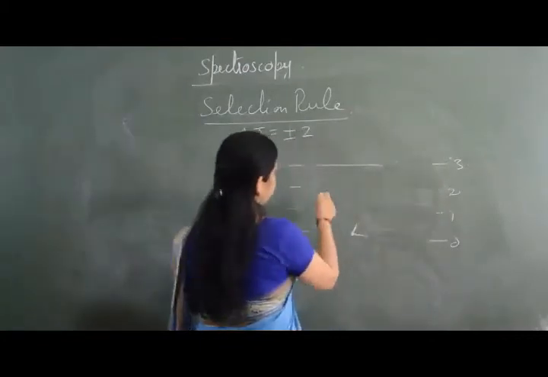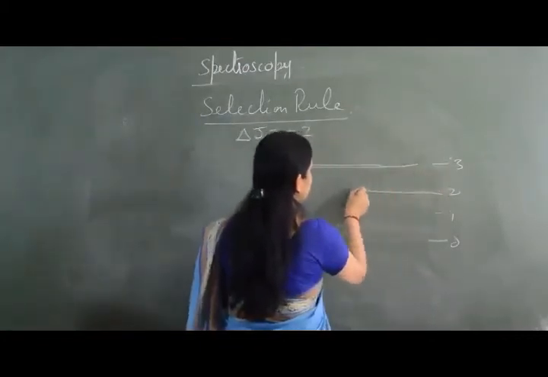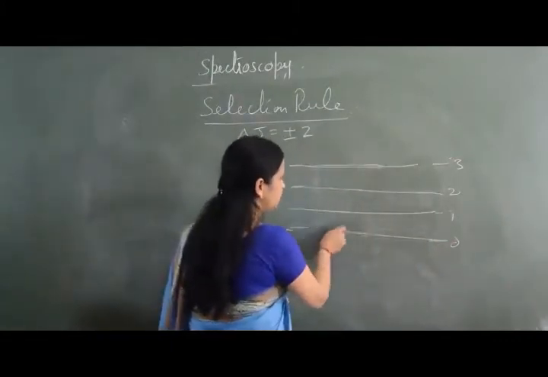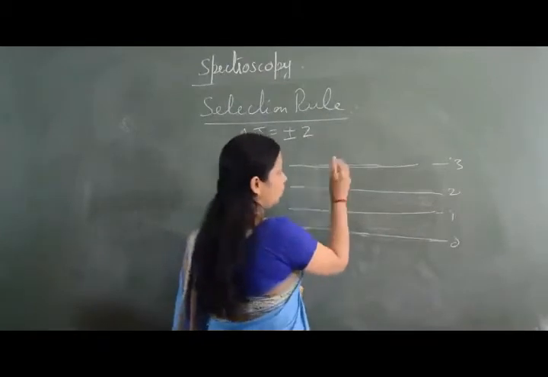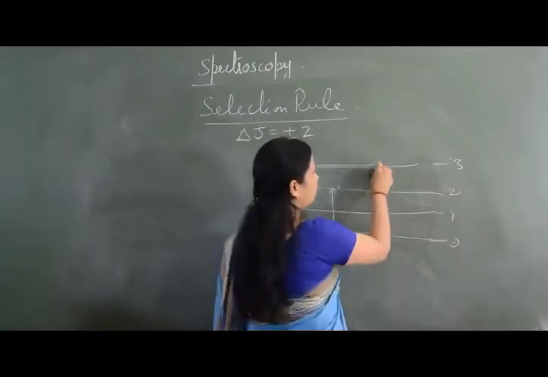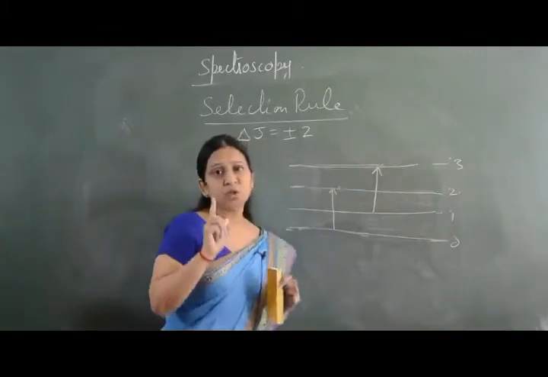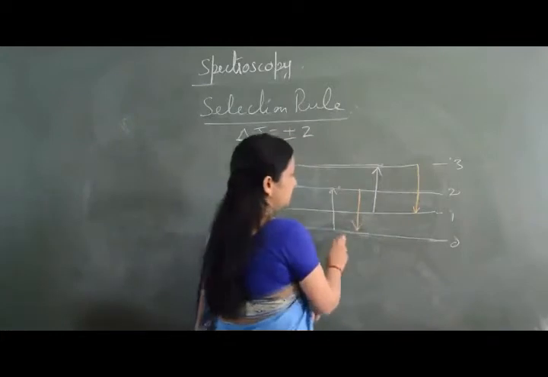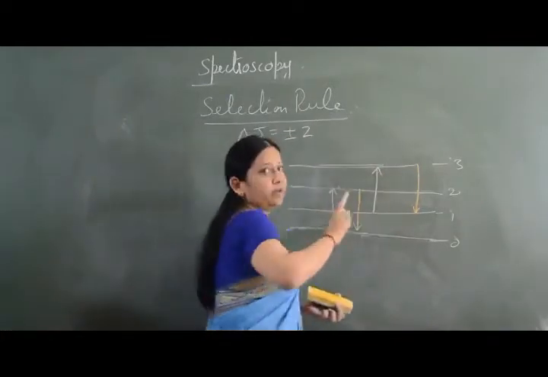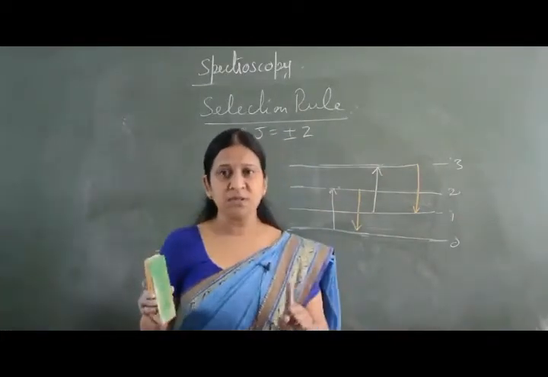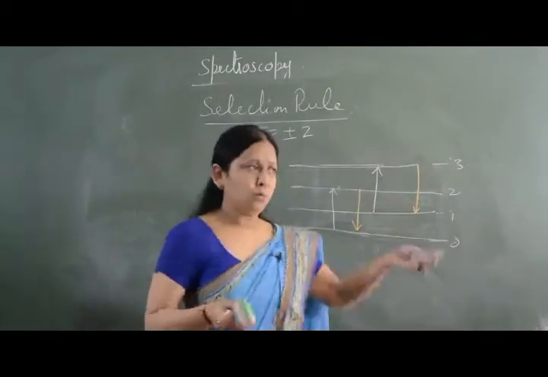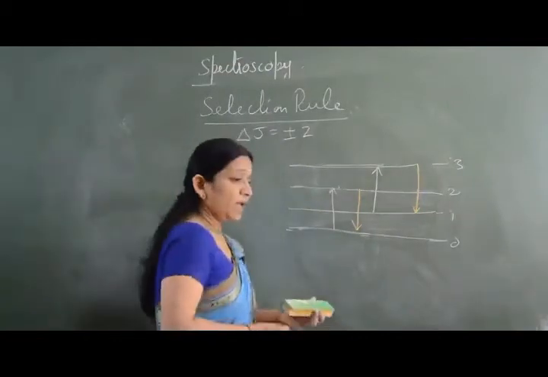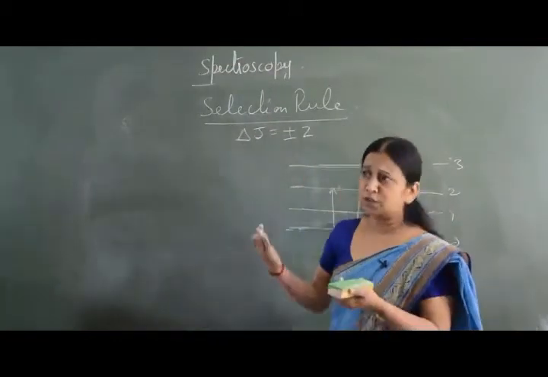Now if the selection rule is 2, the transitions which are going to take place are 2 energy levels up or 2 energy levels down. That means 0 to 2 and 1 to 3. This transition is possible, or the other one, this is possible. This is absorption and this transition is emission. Other transitions are not possible. Why? Because we have applied a selection rule.